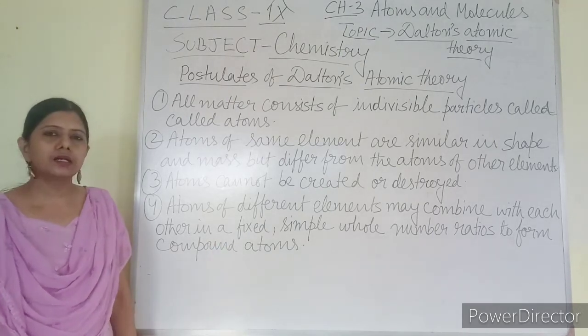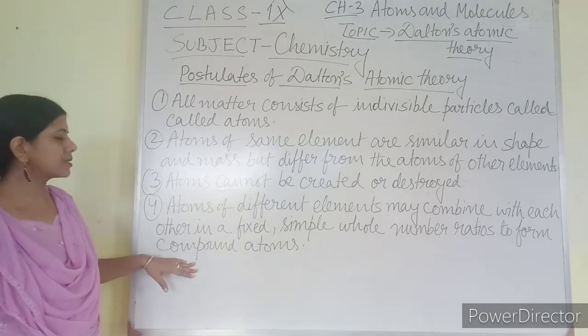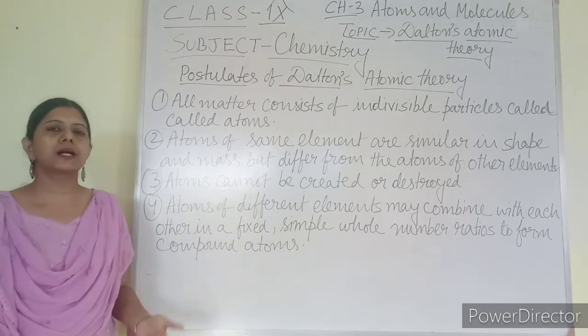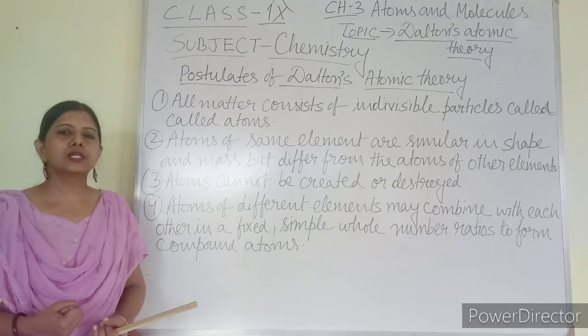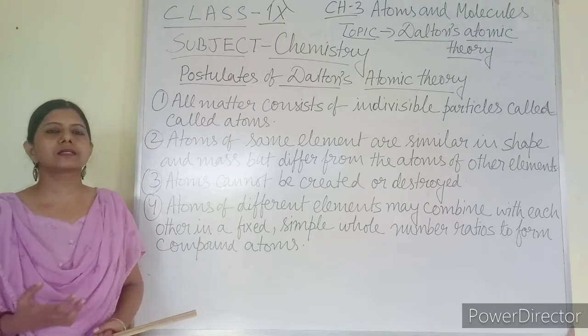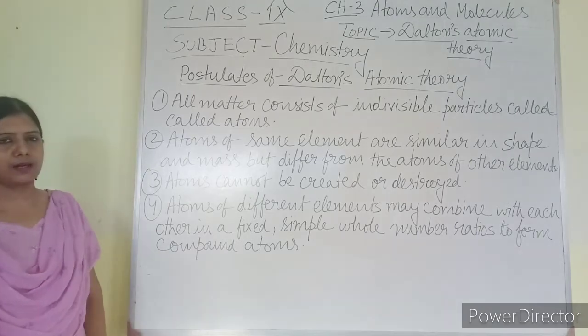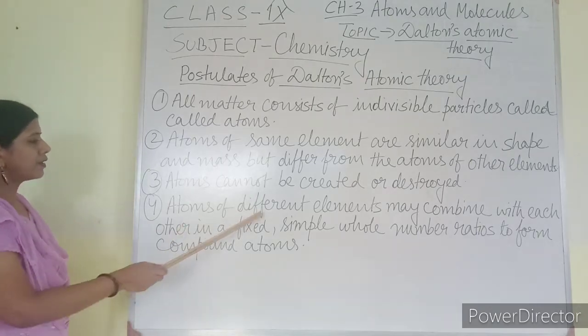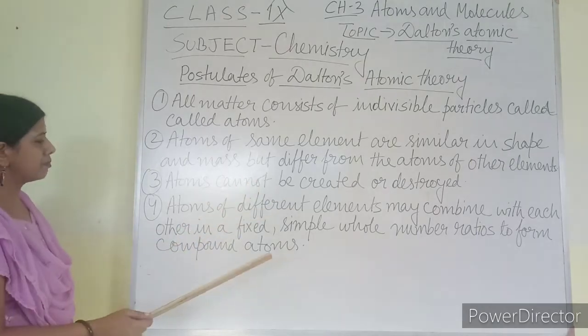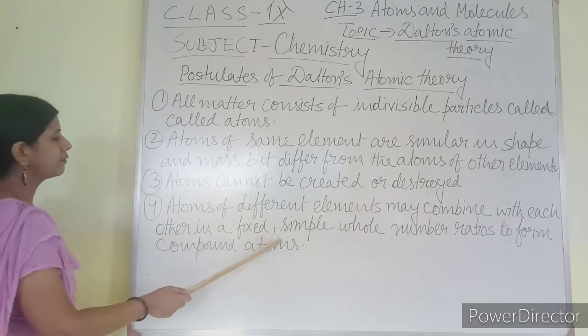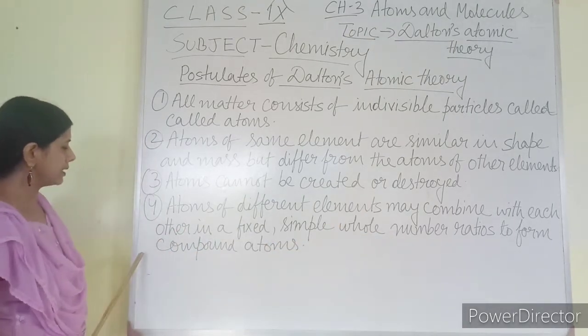At that time Dalton called molecules compound atoms. The smallest particle of a compound which has the same property as that of the compound, he gave the name compound atom.